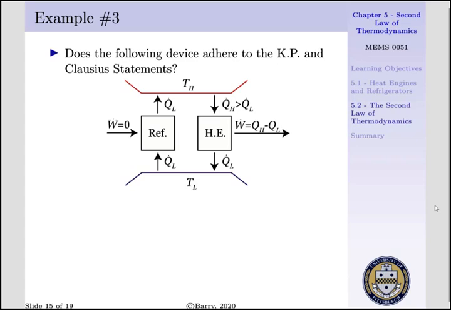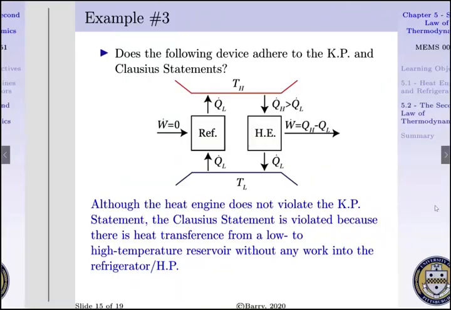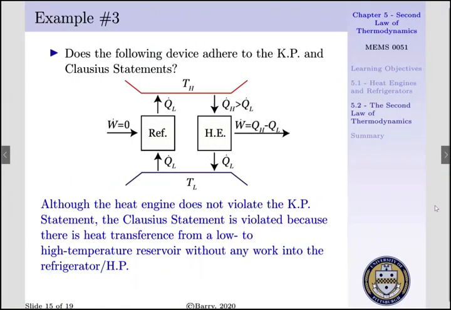Now, does this device adhere to our Kelvin-Planck and Clausius statements? Although our heat engine does not violate our KP statement, that is, QH is greater than QL, thus our work out is going to be less than our heat into our system, and therefore we actually have a quantity, QL rejected to a low temperature reservoir, our Clausius statement is violated because there is heat transference from a low to high temperature reservoir without any work into a refrigerator.